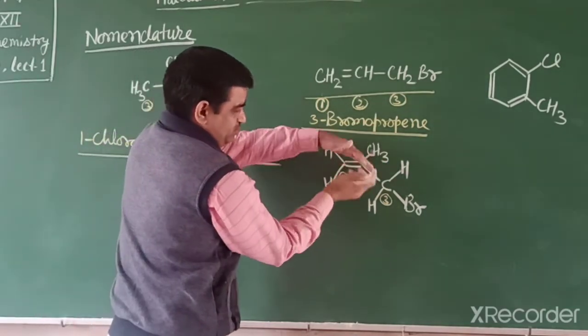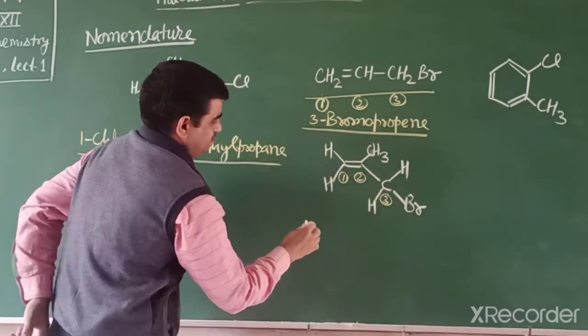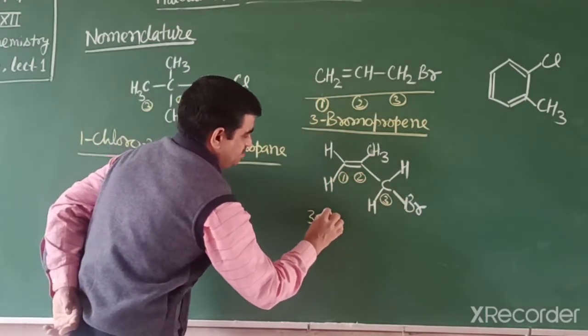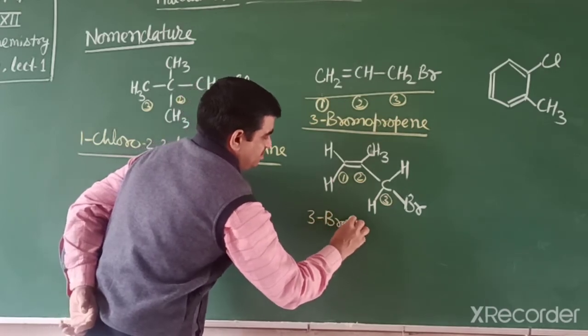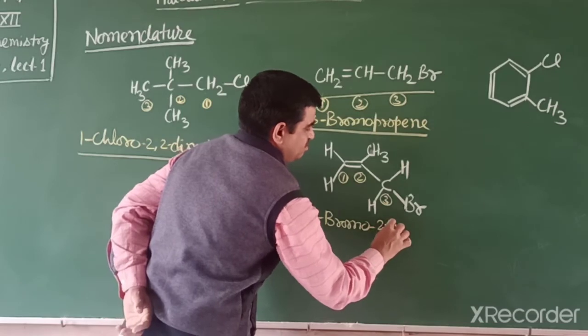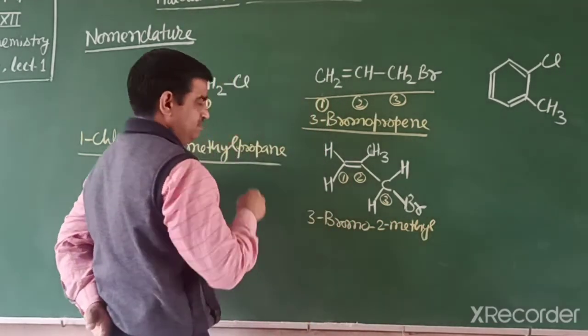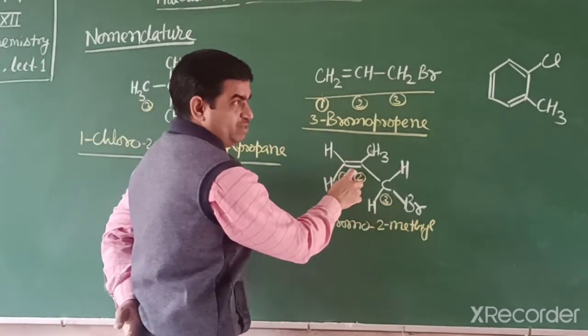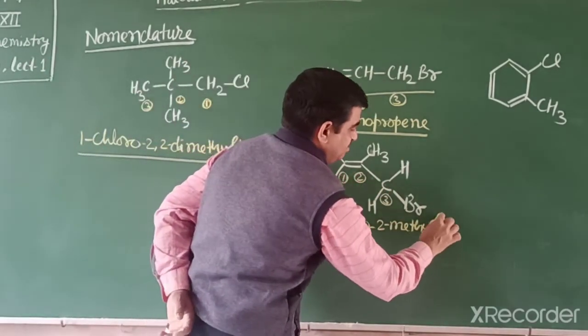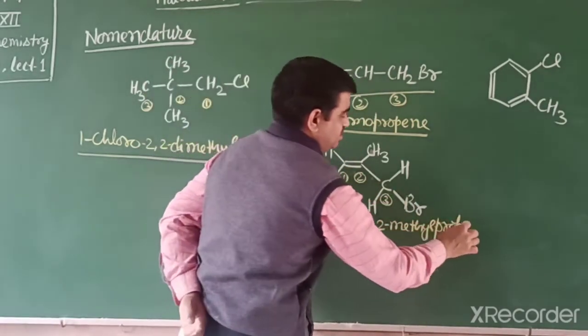So its name: there are two substituents, halogen also, 3-bromo and 2-methyl. So we write 3-bromo-2-methyl. Then how many carbons? The number of carbons is 3. Prop-1-ene means propene.